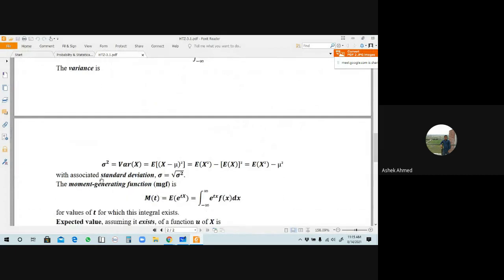So this is the mean. What is the formula for variance? The variance, VAR of x, is the expectation of (x minus mu) whole square. Okay? And we also know that this is the expectation of x square minus the expectation of x, whole square.